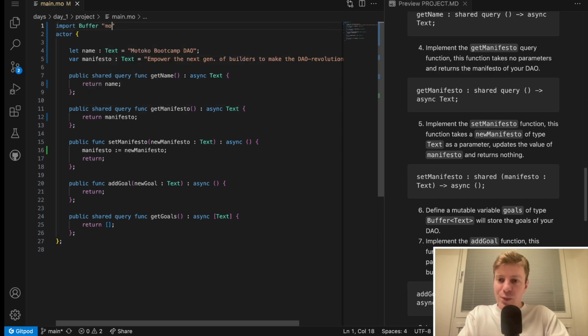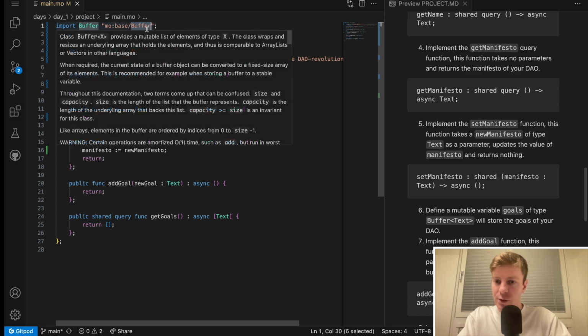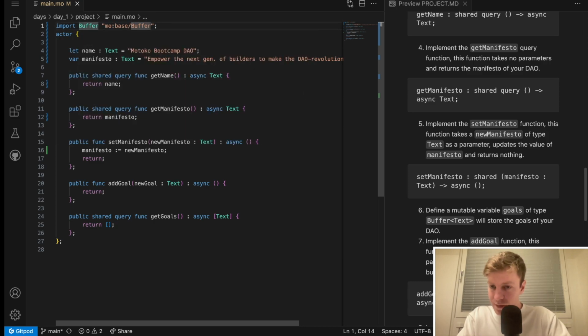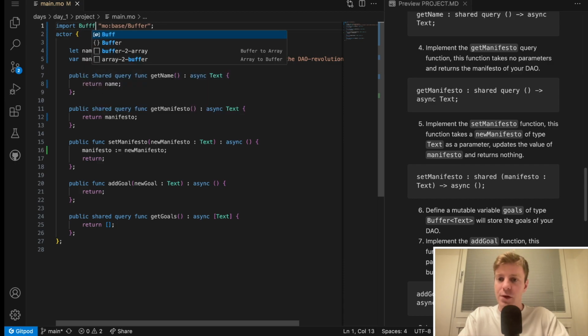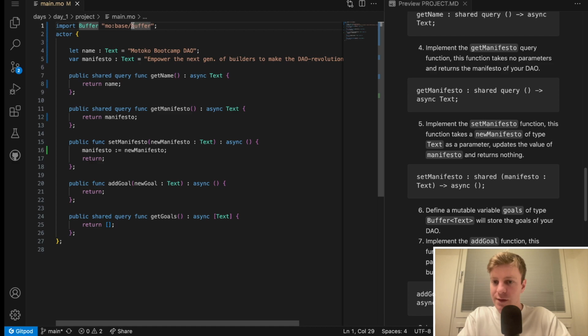And we can import Buffer from mo:base/Buffer. This is how you would import a file from the base library. So mo for Motoko, then base for the base library, and a slash, then the name of the module that you want to import. The name of the import can be anything. We could import B, we could import buff, but I like to use the same name here and here. And now we have imported Buffer.